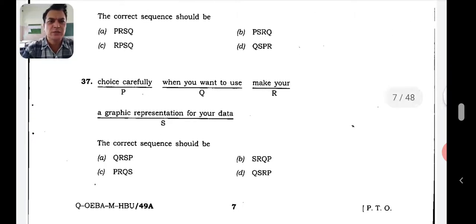Make your choice carefully. RP. Where is RP? RP is in D. Make your choice carefully when you want to use a graphic representation for your data.